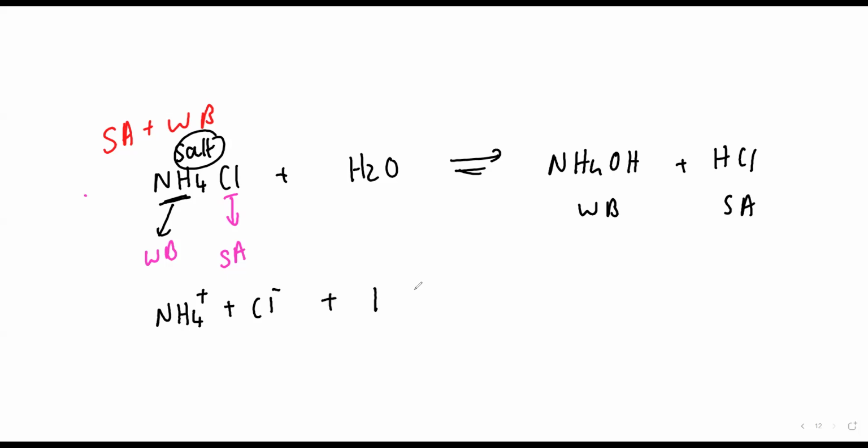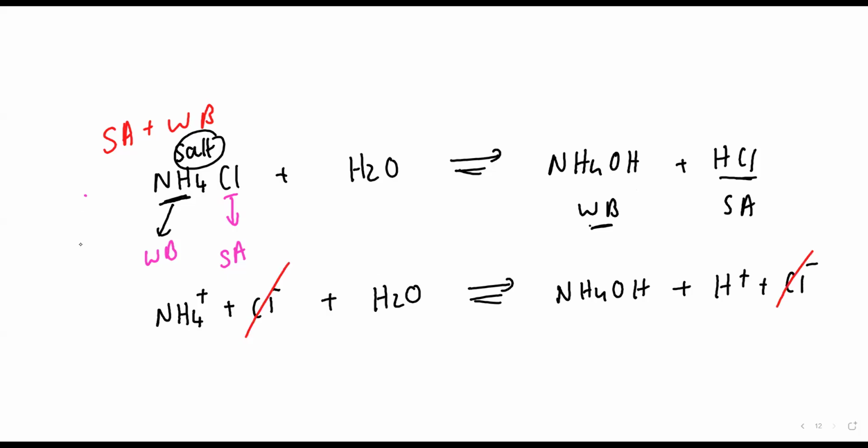Water will remain water only. A weak thing will not dissociate. This strong one will dissociate, giving H plus and Cl minus. Since it is a weak base and strong acid, what will be my final solution? Acidic. Which common ion can you cancel? Chlorine. So in my final solution, what will remain?